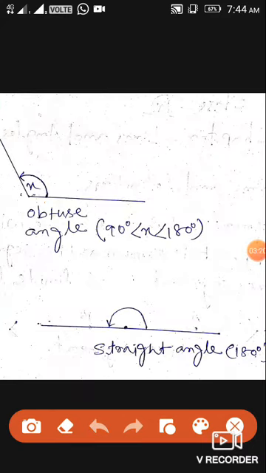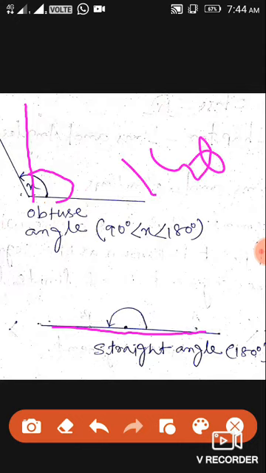Here it is the obtuse angle. Obviously it is greater than 90. 90 measures up to here, and it is more than that, so it is greater than 90, but not 180, because 180 means this angle, that is called the straight angle. That is exactly measured the 180-degree angle. But obtuse angle, not exactly 180, but it is greater than 90, means somewhere it lies between 90 and 180. It may be 135, it may be 120, like this only. It may be 140, it may be 156, whatever it will be, but it should lie between 90 degree and 180 degree.